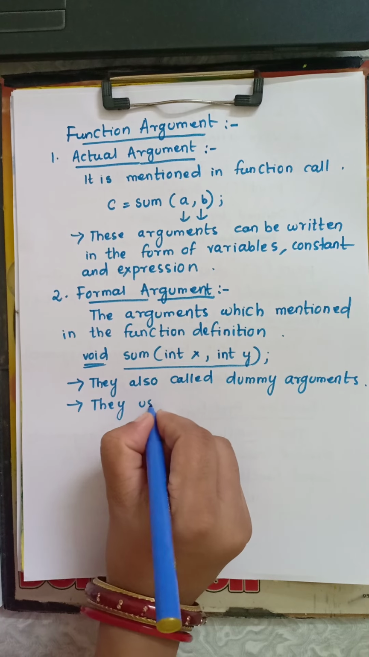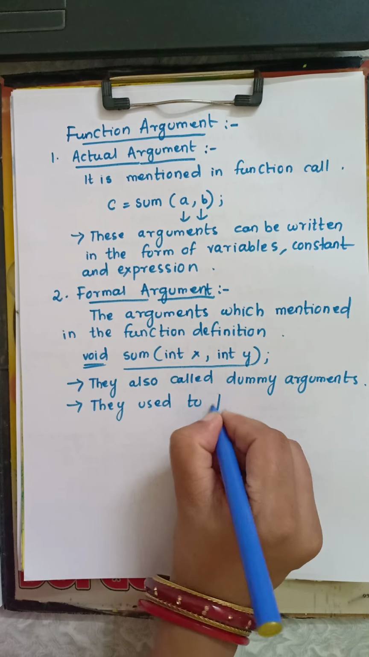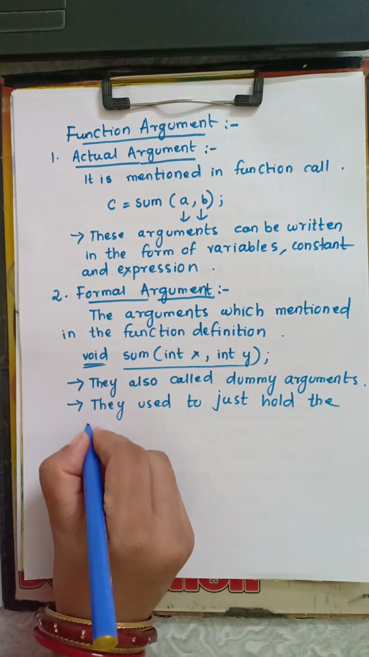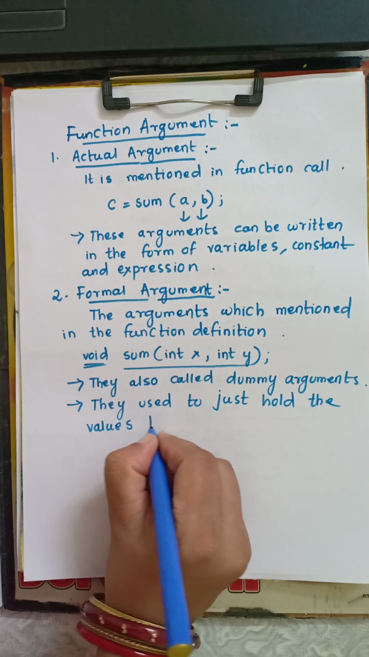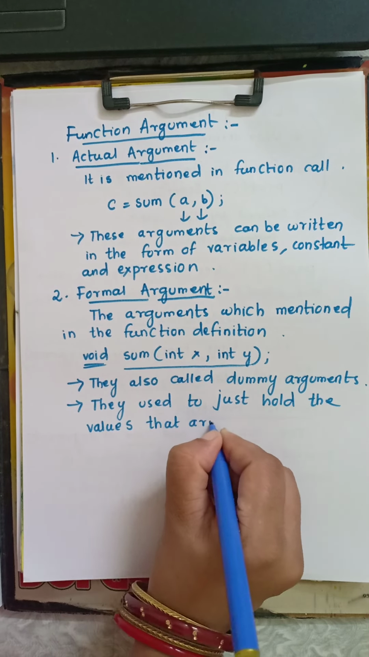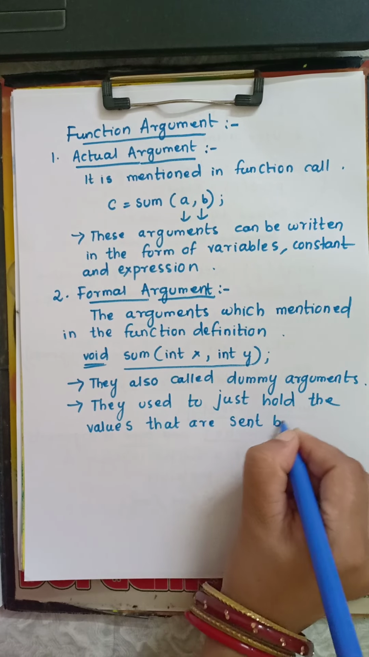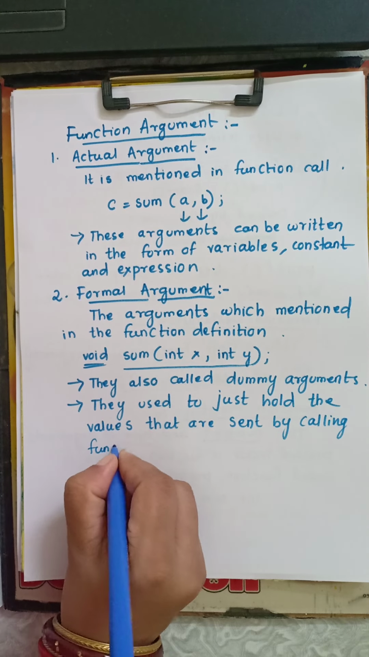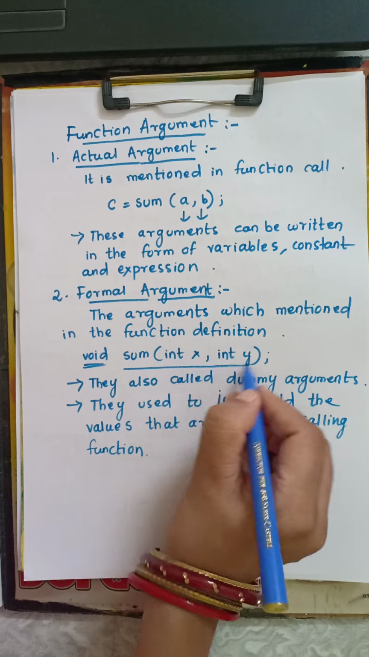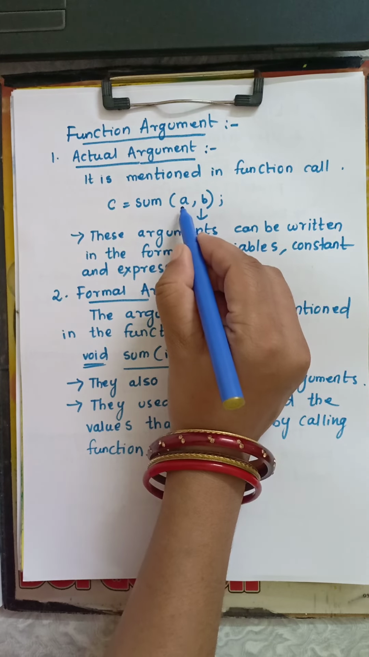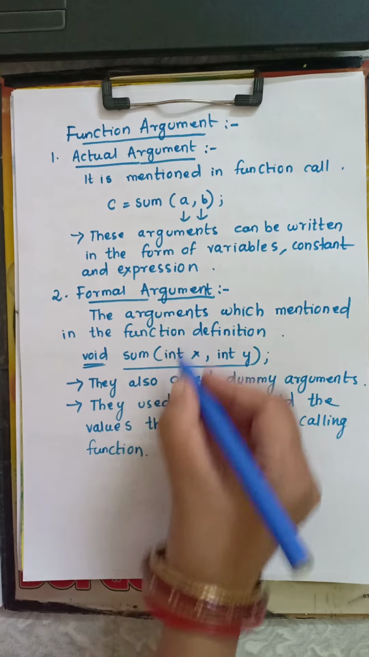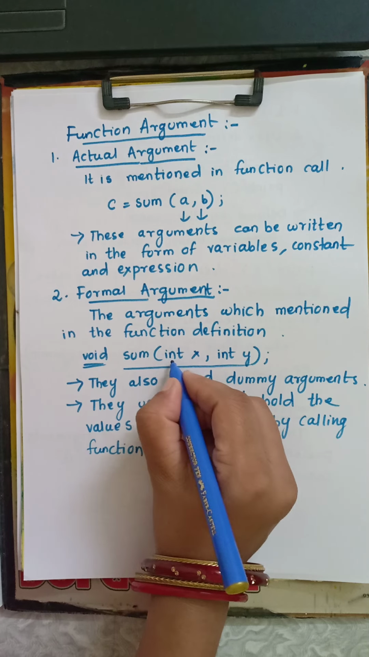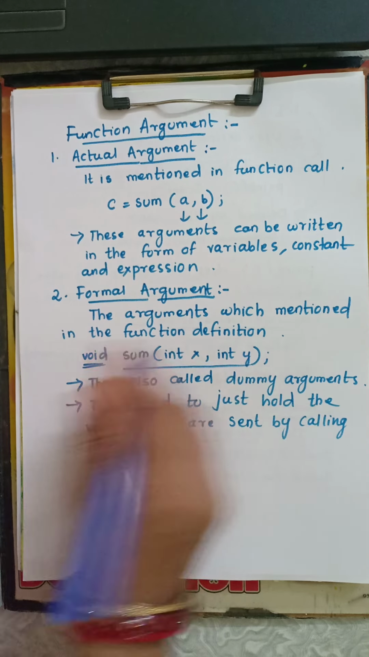And they are used to just hold the values that are sent by the calling function. These are the dummy arguments that hold the values which we pass here, A and B. Here we use two arguments: one integer, another one integer. So here we also use the same data types, integer and integer.